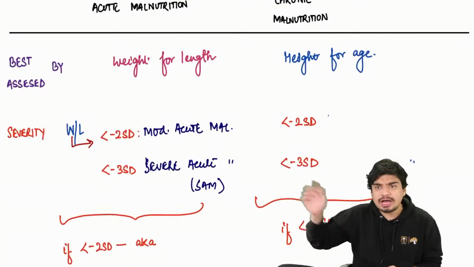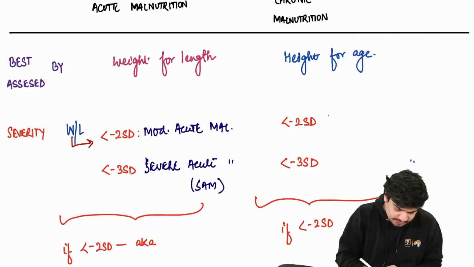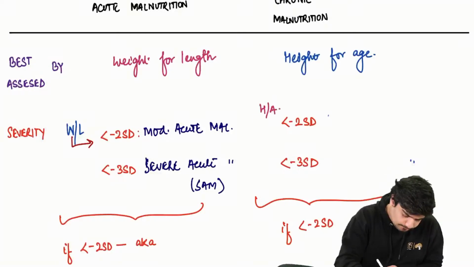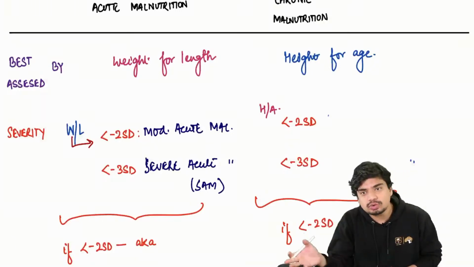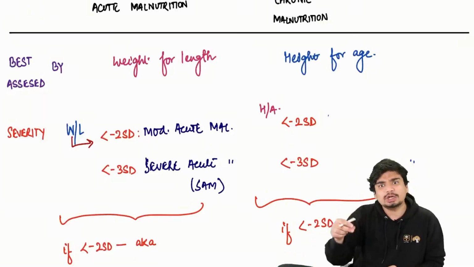Same thing is valid for height for age. If the height for age is less than -2, it will be moderate chronic malnutrition.